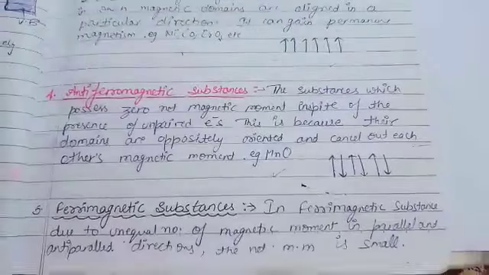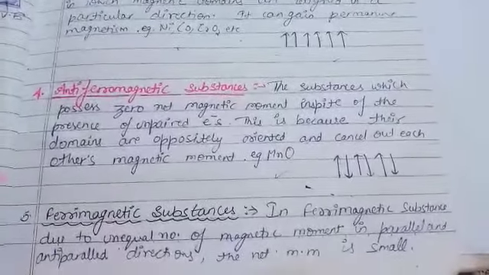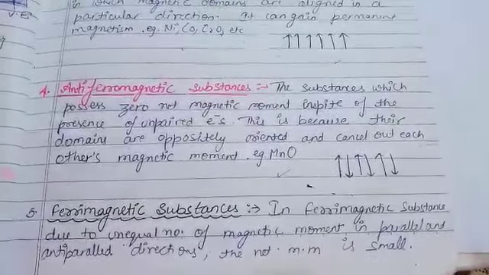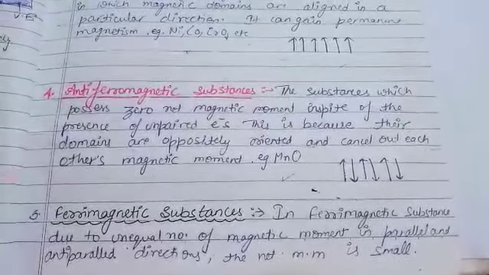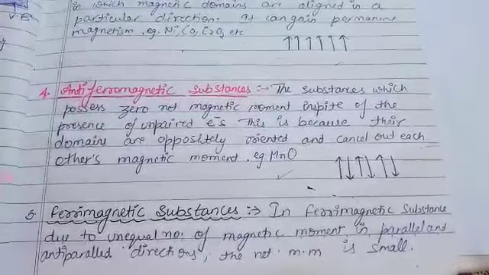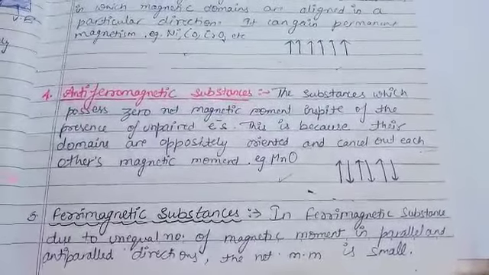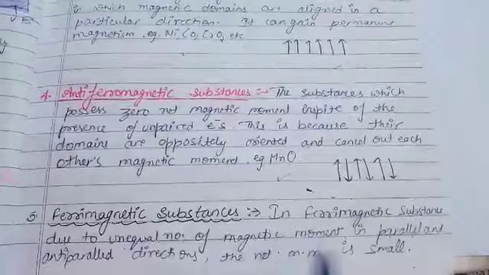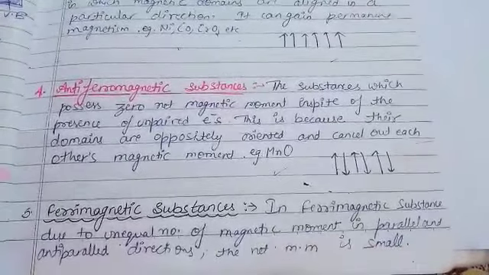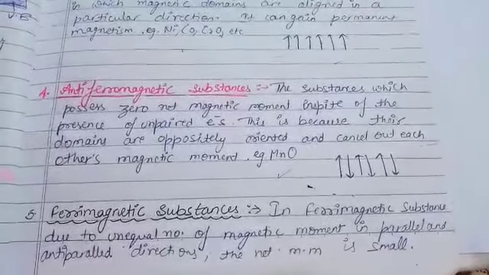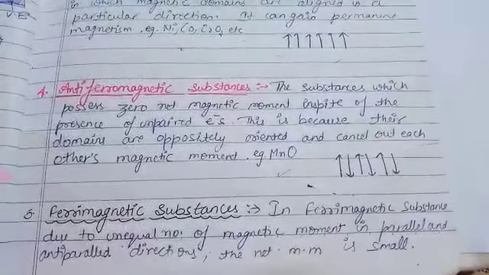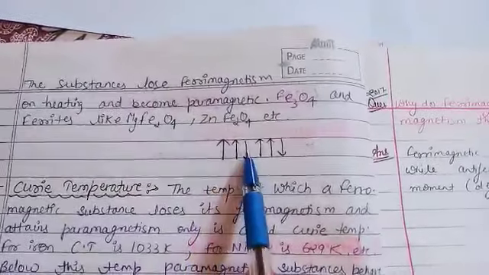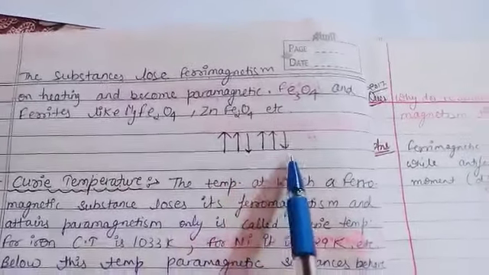Now the last one we have is ferrimagnetic substances. In case of ferrimagnetic substances, due to unequal number of magnetic moments, just simple, unequal number means maybe two parallel, one anti-parallel, like that, and they have at least some magnetic moment. Like this, two parallel, one anti-parallel, or maybe two opposite.